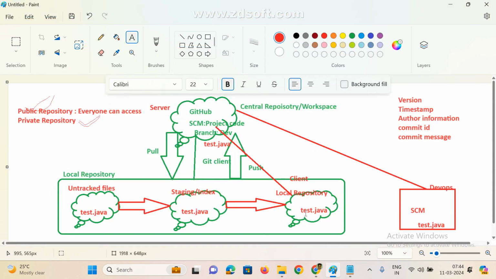Yes. Okay, so these are the version control. Now these are the new terminology. What is central repository? What is local repository? What is right? So branches. What is a project? And what is push? What is pull? So in the next classes we'll see. And what are untracked files? What are staging files? Local repository. Next class I will explain clearly what is happening and all.